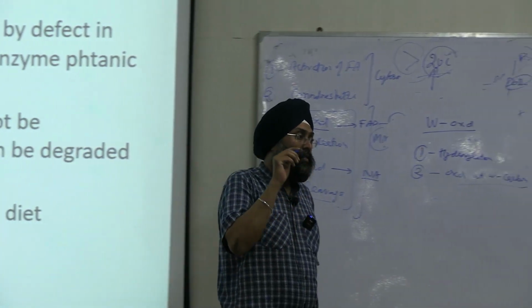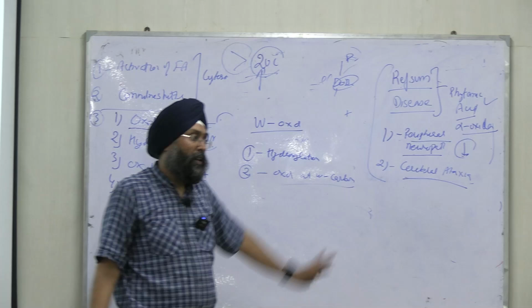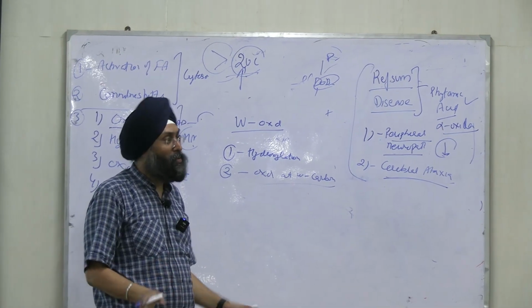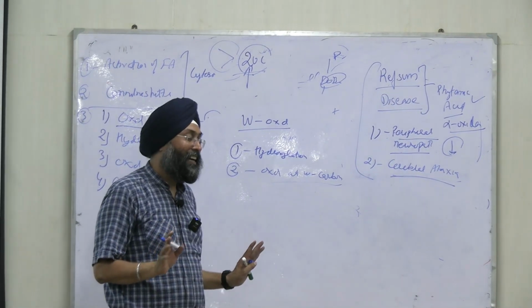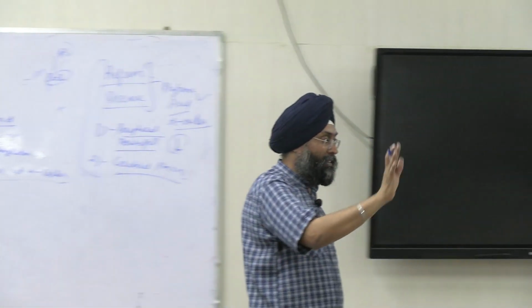This question will 100% come, either in 5 marks or 10 marks, my promise. And second thing, if you are not able to remember the major things: first, during beta oxidation, is activation of the fatty acid into acyl-CoA.